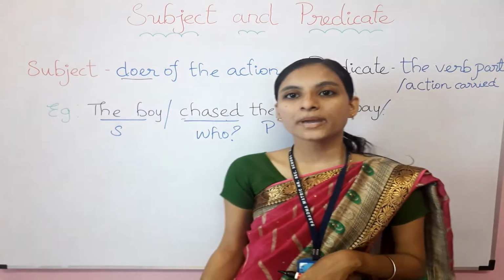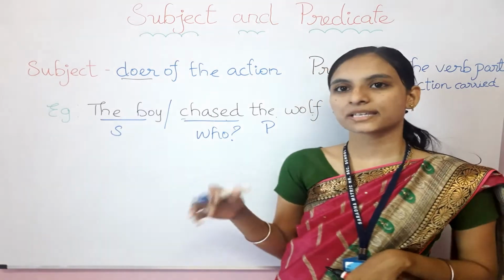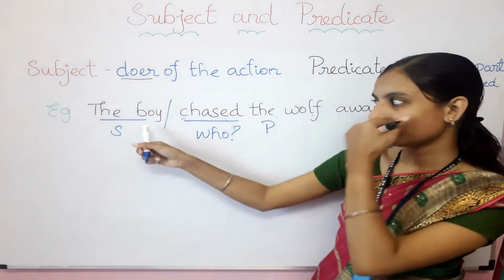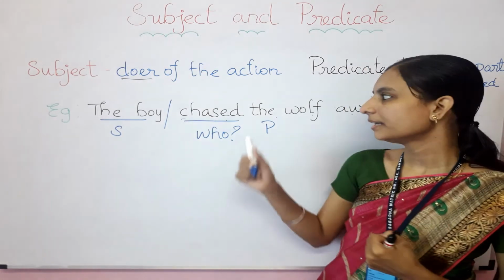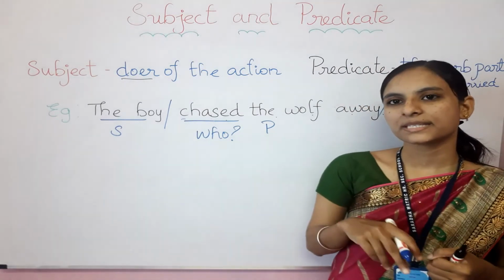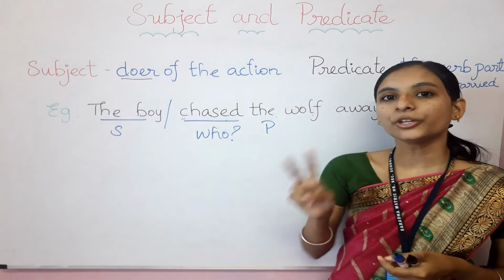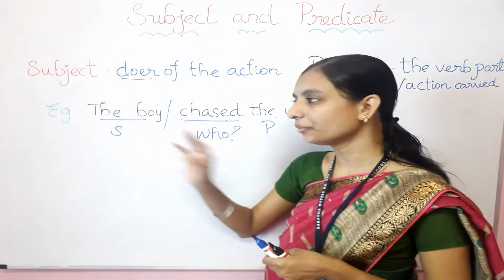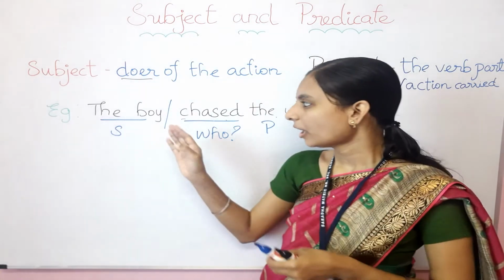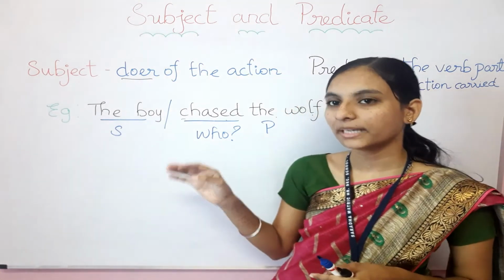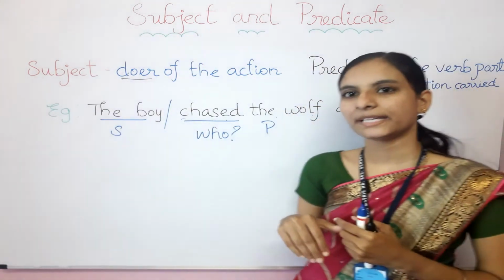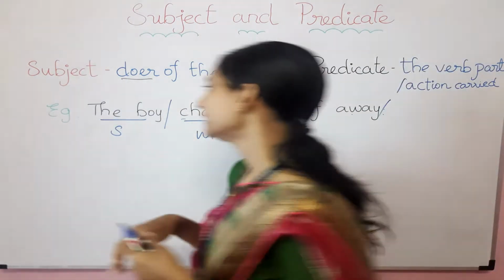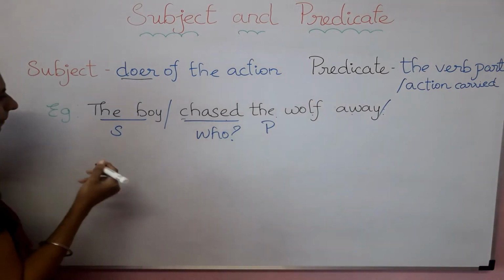Okay. So basically all sentences have these two parts, that is subject and predicate. So the boy is the subject here, and chased the wolf away is the predicate. So I have told you two ways to find out the subject. If you find out the subject, all other parts except the subject will be the predicate only. So let's learn with one more example.